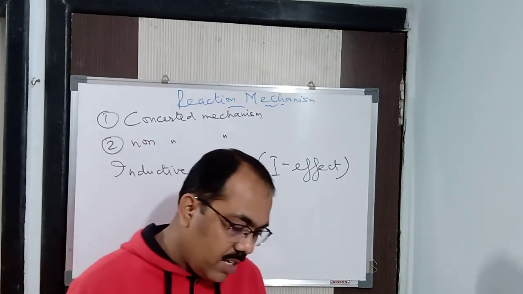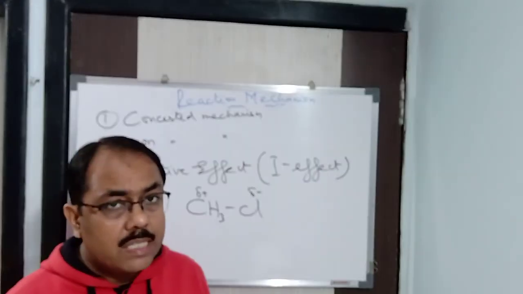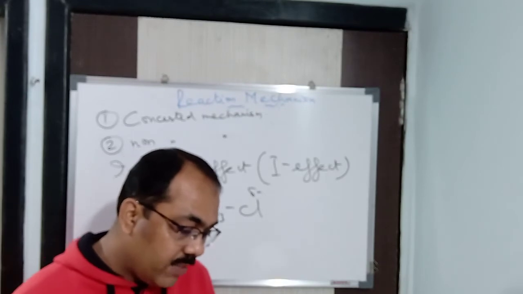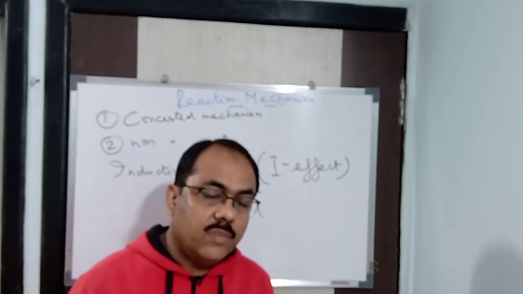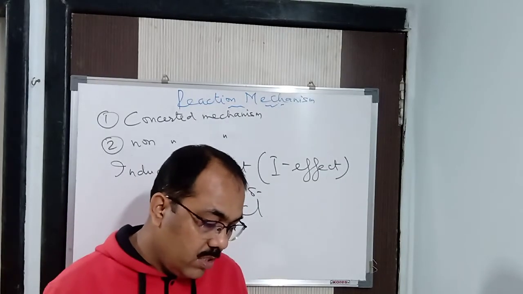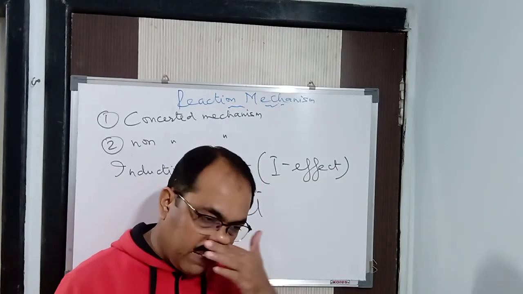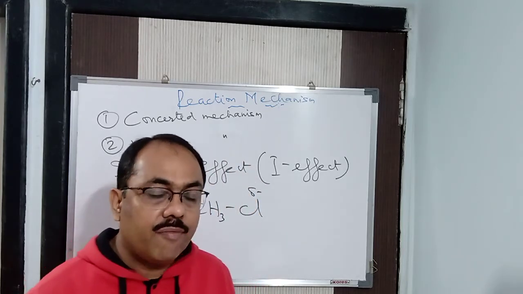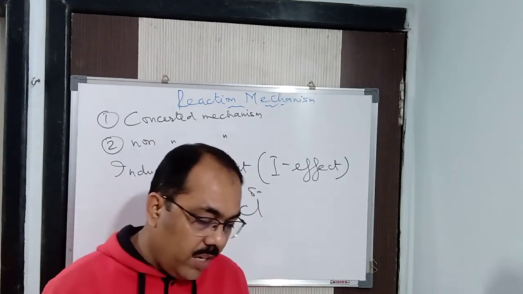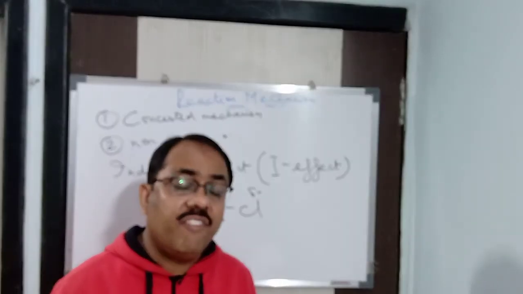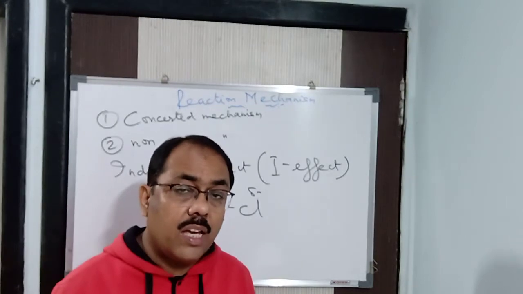Got it? So if a group attached to the carbon is less electronegative than hydrogen, it donates electrons to the carbon atom. It is said to have plus I effect. We can say that.